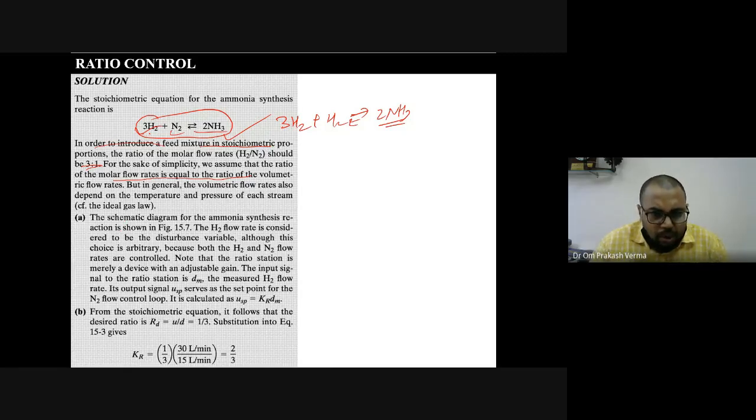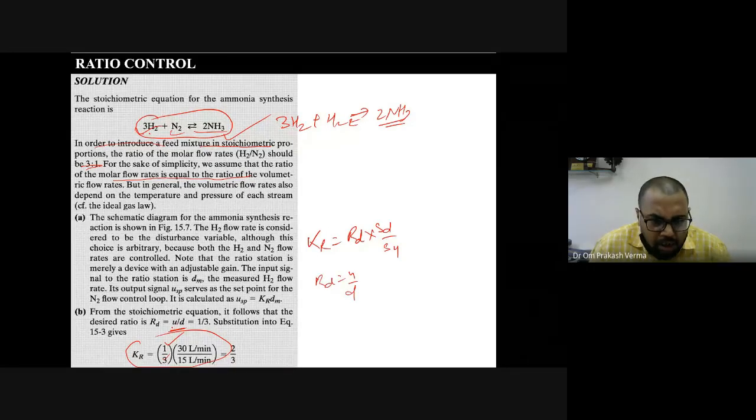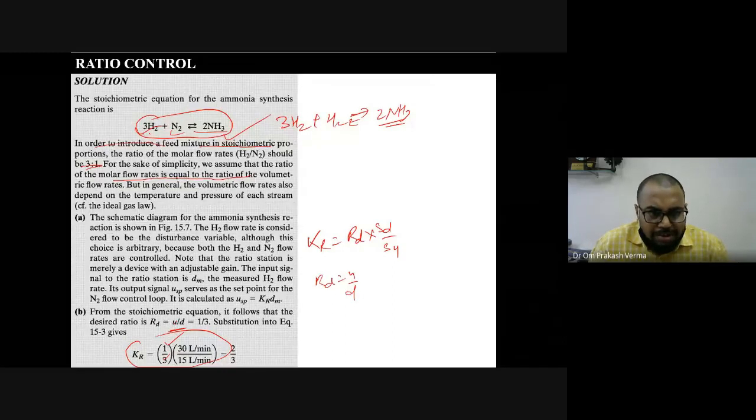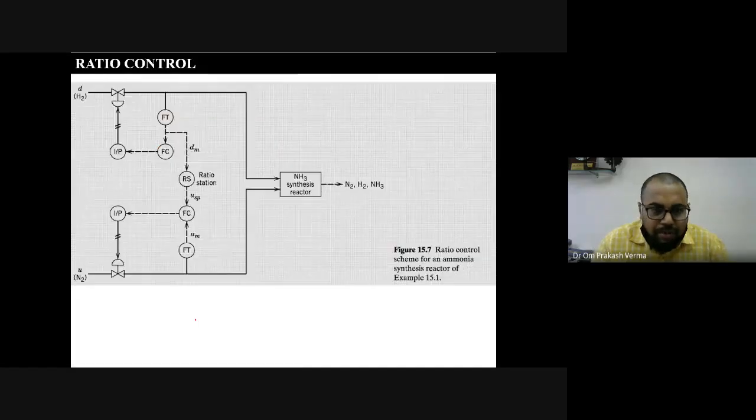See how it is calculated. KR is nothing but RD into SD by SU. And what is RD? RD is nothing but U divided by D. We have considered U as the nitrogen line, whereas the hydrogen line is connected as the disturbance, right? In this picture, you can see the disturbance line is represented by hydrogen, whereas nitrogen is the manipulated variable.